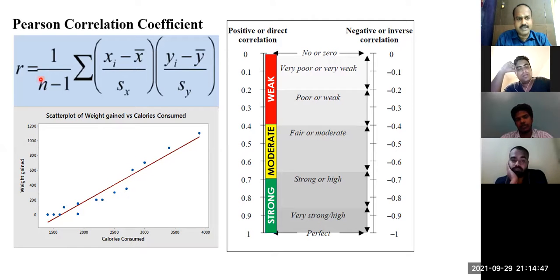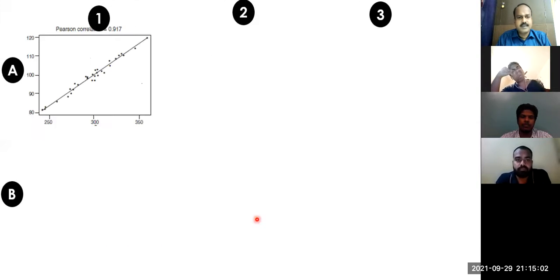If you have difficulty, calculate the R value. For the same problem, when I calculate the R value, R is found to be 0.97. 0.97 means it comes here. Right. So this is strong positive.